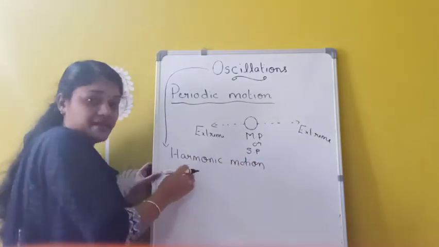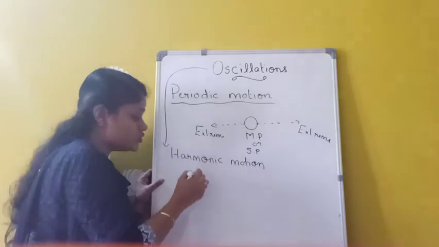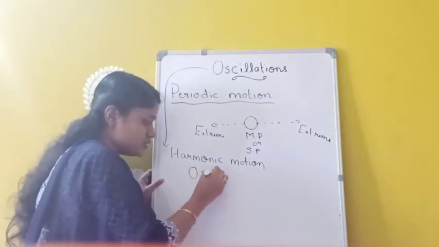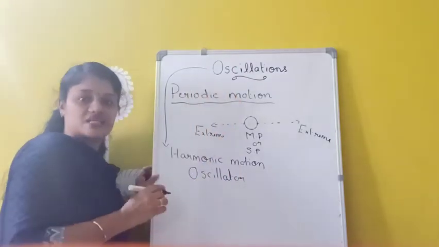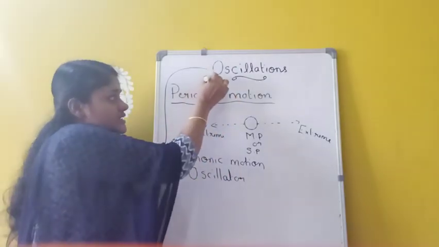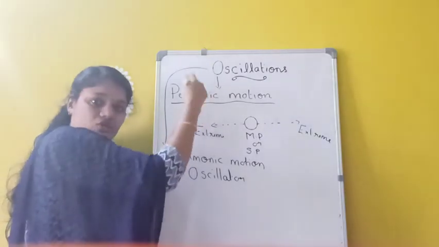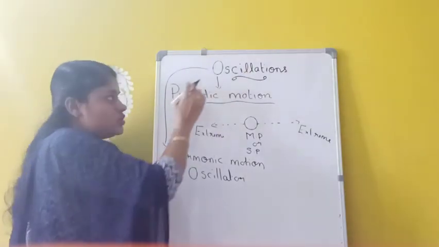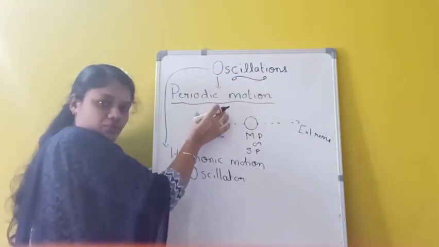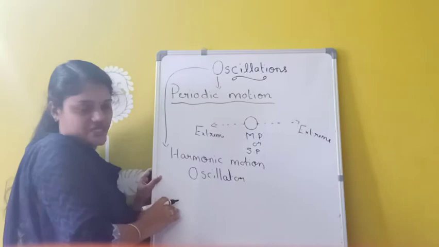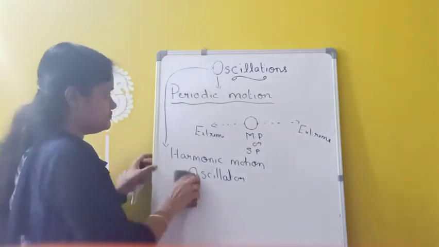Any object which executes oscillatory motion can be called an oscillator. So all oscillatory motions can be considered as periodic, but in reverse, all periodic motions need not be oscillatory. Okay. Next we have to study what the time period of oscillation is.